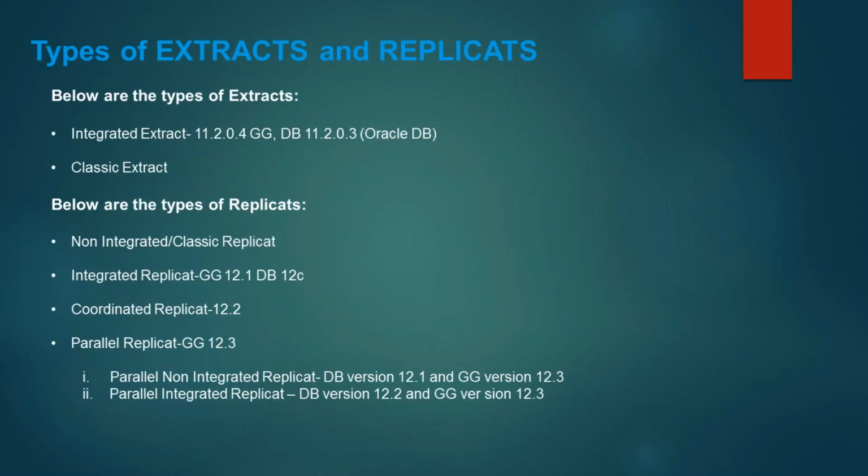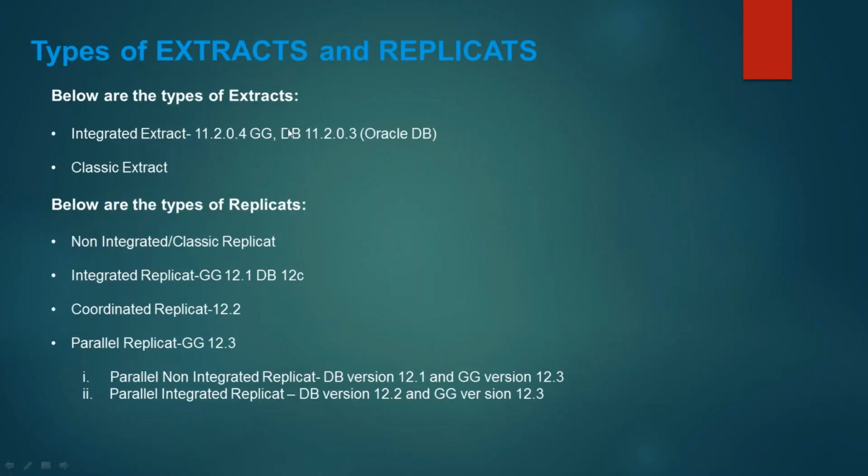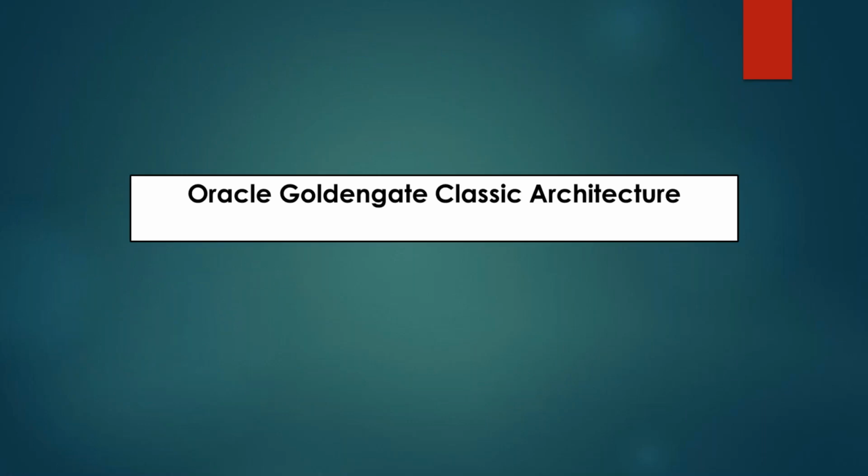Now, why does this confusion come in among people, that with the introduction of microservices, does integrated no longer exist? The confusion comes because integrated is a type of extract, while microservices is a type of architecture. The issue is with the naming convention: in classic architecture, you have the architecture type as classic, and also you have the extract and replicate type as classic. So that's why people get confused. I hope this confusion will no longer be there.